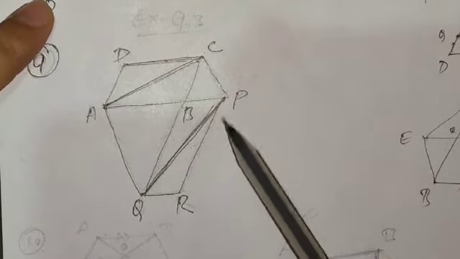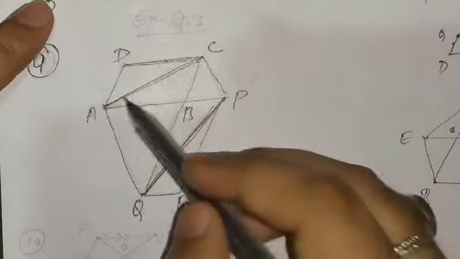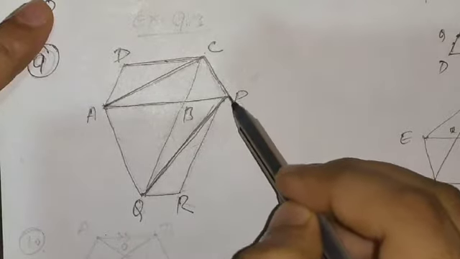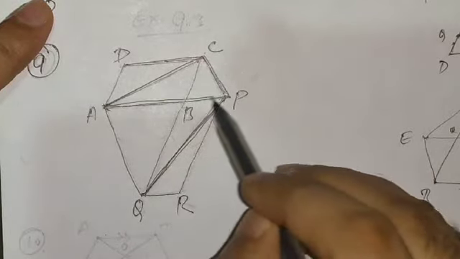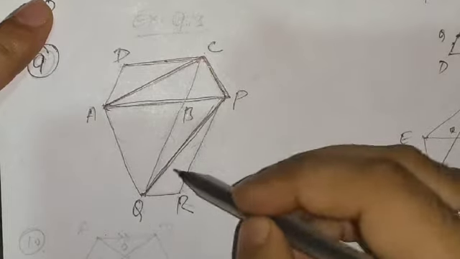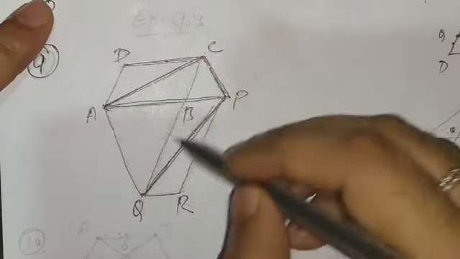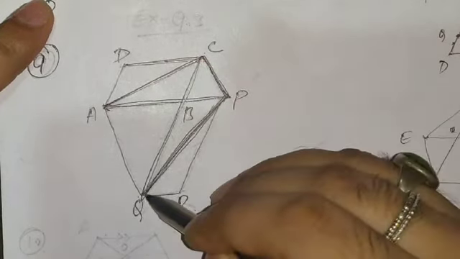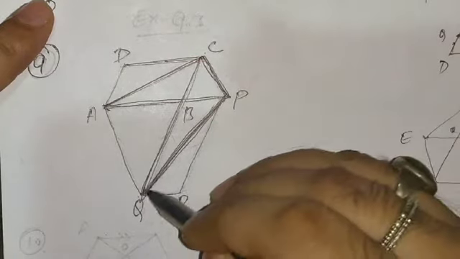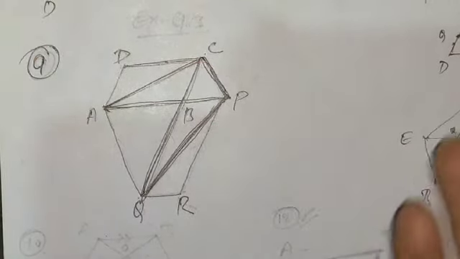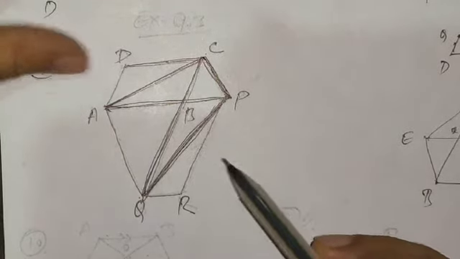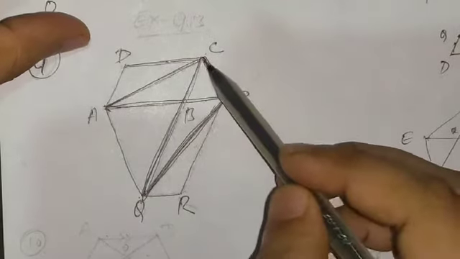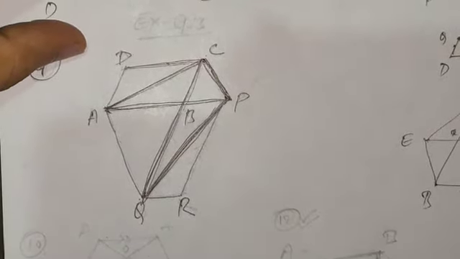We will first start with the triangles. See this triangle APC, and this triangle PQC. All of you focus on these two triangles, and first get to a conclusion whether these two triangles are equal in area or not. Yes, obviously they are equal in area, as we had shown once before.